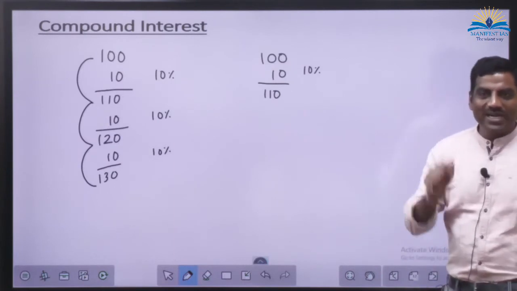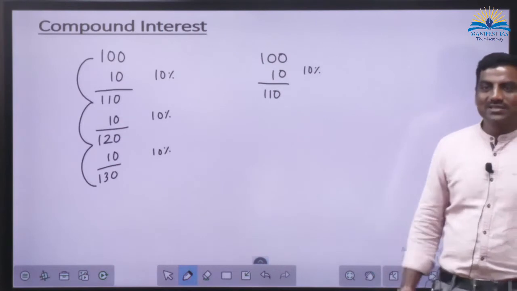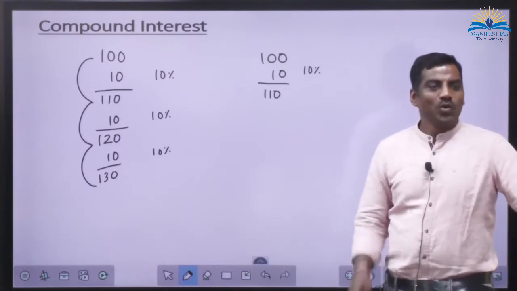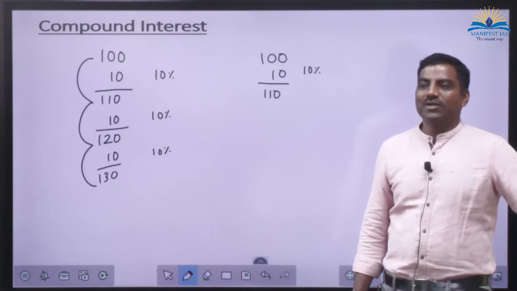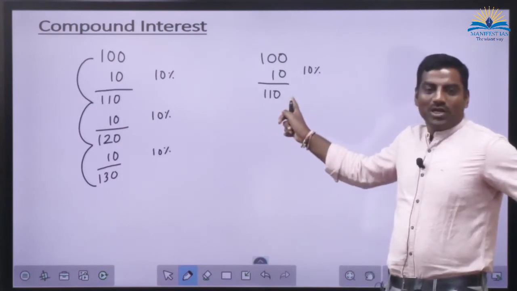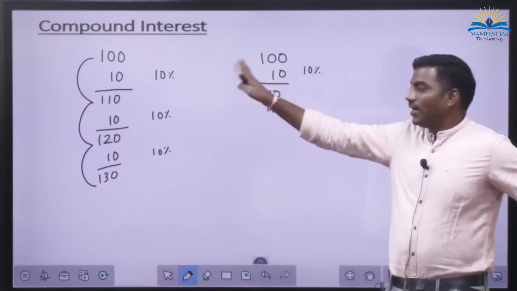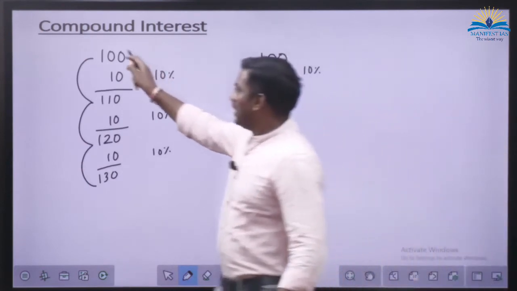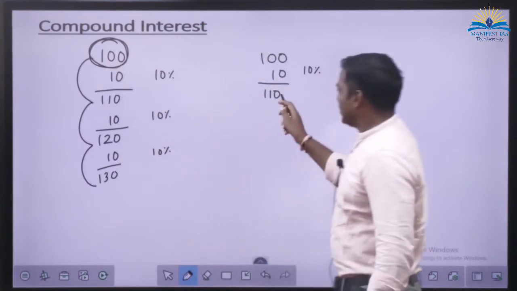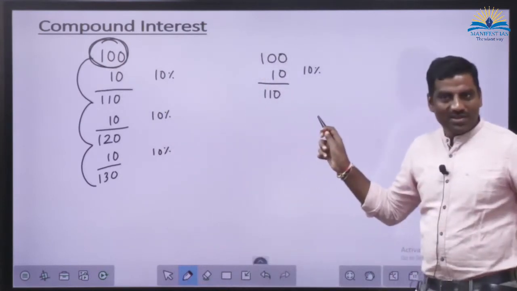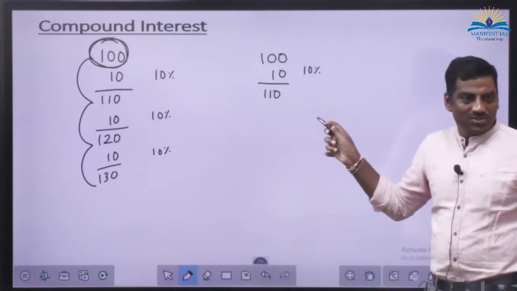In your passbook, 110 is your new balance. Now whatever interest we calculate is not on 100. For simple interest, this is sacrosanct. But now even this is not sacrosanct. After one more year, it is going to change.